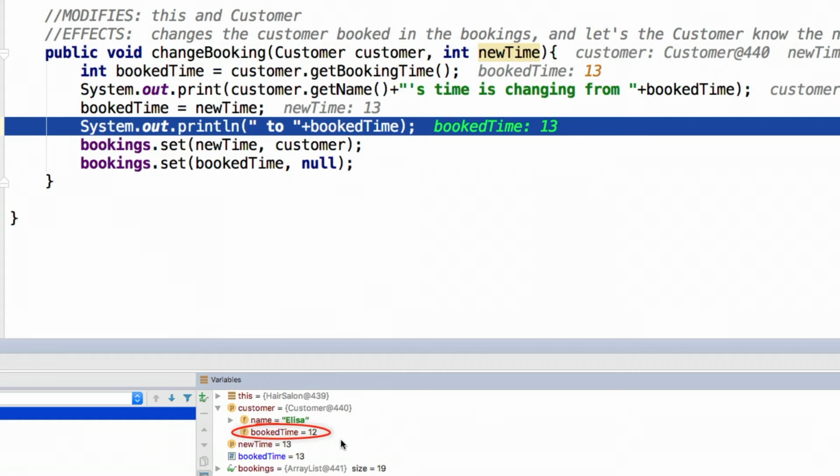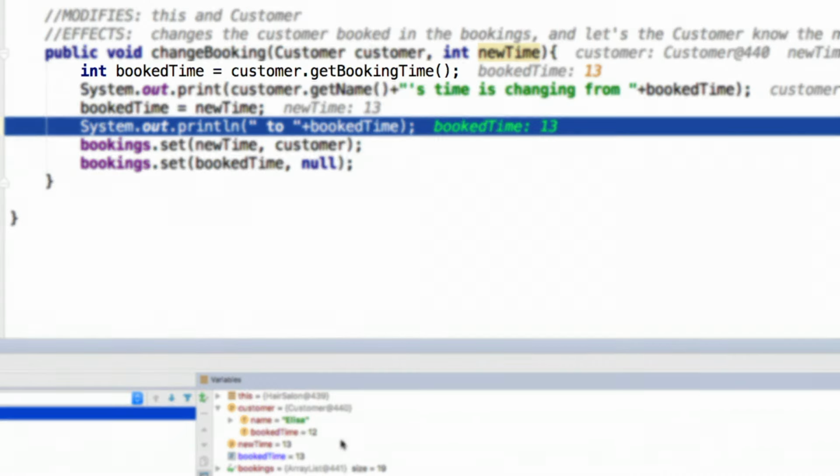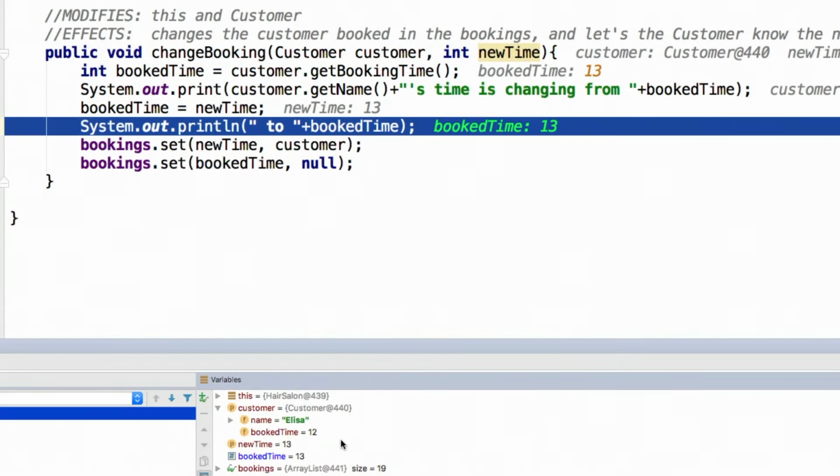So what you've actually done is you've made a local copy of the book time. You've copied it into a little local integer, which is going to completely die when we get to the bottom of this method. And we have not actually changed the value inside of the customer object itself. So we've made a local change, not a change on the object we were trying to affect. This is actually a really common bug, especially when you're just starting programming with objects. You'll change a little local variable instead of changing a field.